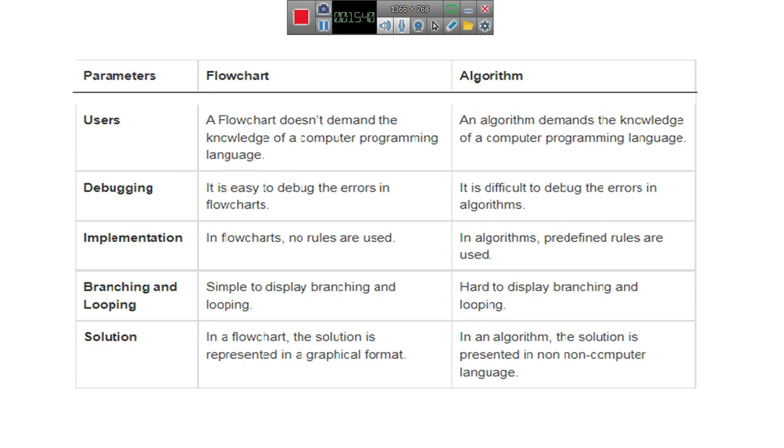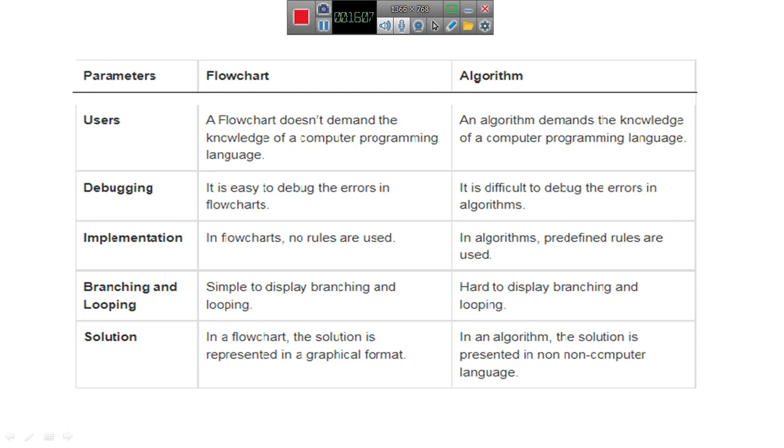In flowcharts, no rules are used. In algorithms, predefined rules are used. It is simple to display branching and looping in flowcharts, and hard to display them in algorithms. In a flowchart, the solution is represented in a graphical format. In an algorithm, the solution is presented in a non-graphical form.